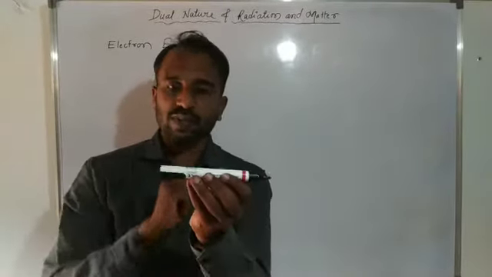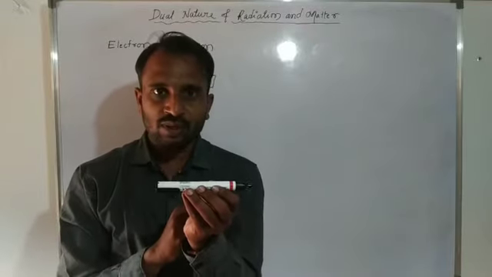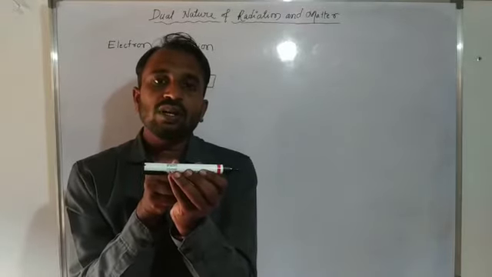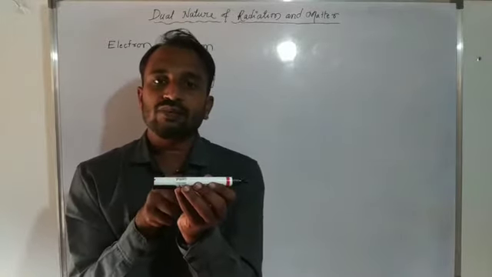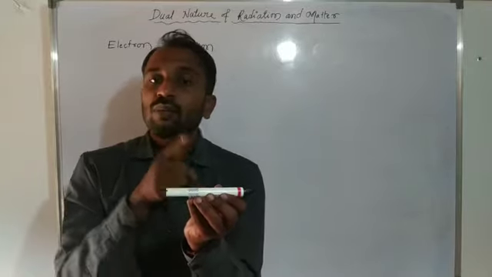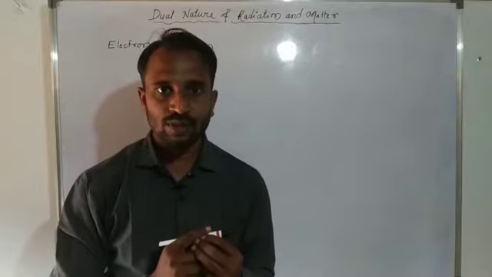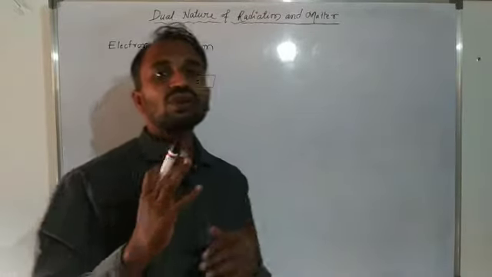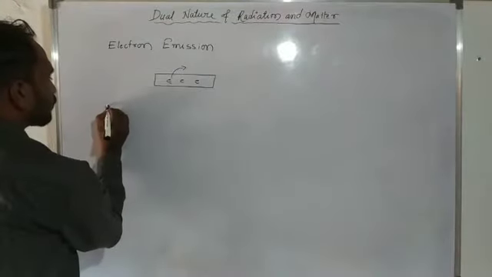For example, this is a metal, and this metal has a number of free electrons. These electrons are emitted from the metal surface, or come out from the metal surface, or jump out from the metal surface. This process we consider electron emission. And here there are a total of 4 types of electron emission.